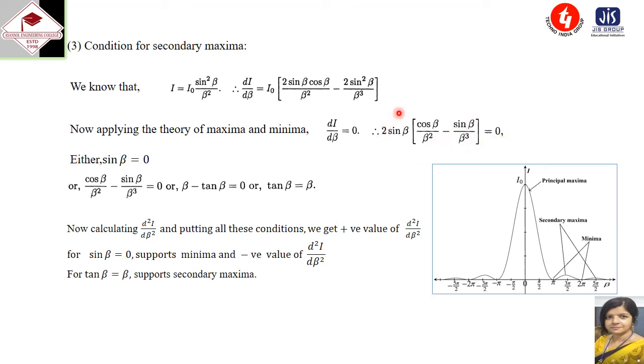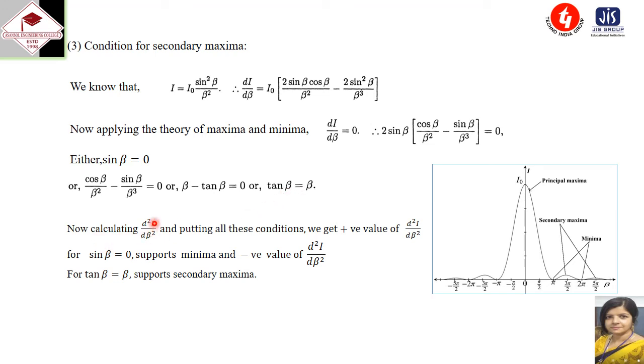So either sine beta may be 0 or this bracketed term may be 0. So if sine beta equal to 0, or cos beta by beta square minus sine beta by beta cube equal to 0, that is beta minus tan beta equal to 0. So we can get that beta equal to tan beta.